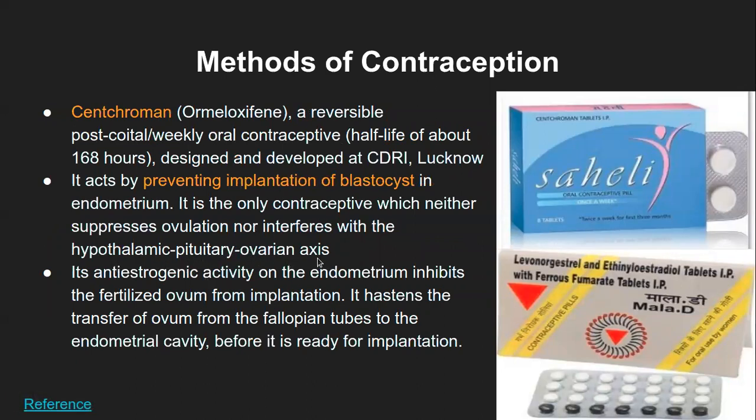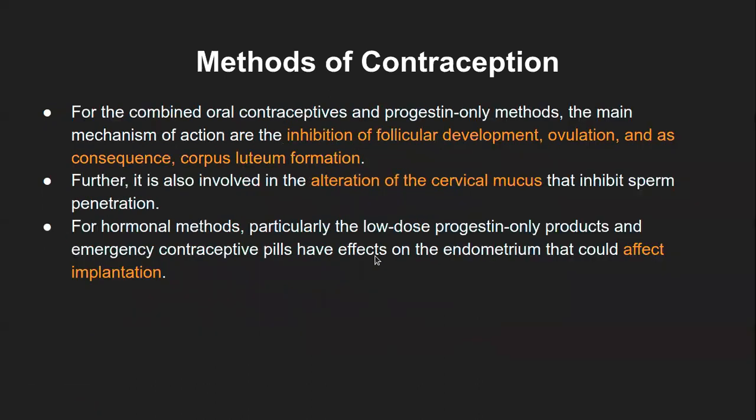Axis in this case doesn't literally mean an axis. It just means the course of action taken by one or other organ in combination. Further, it is also involved in the alteration of the cervical mucus to inhibit sperm penetration. So in general, for hormonal methods, particularly low dose progestin-only products and the emergency contraceptive pills, they have effects on the endometrium, and that could affect the implantation later.